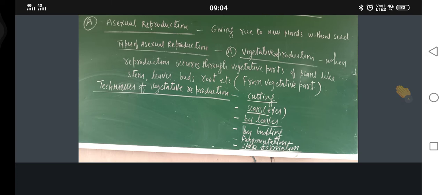The roots of some plants can also give rise to new plants. Sweet potato and dahlia are examples. Now you might have heard about the cactus plant.